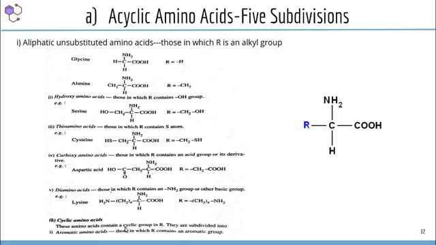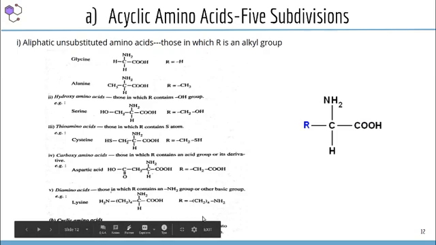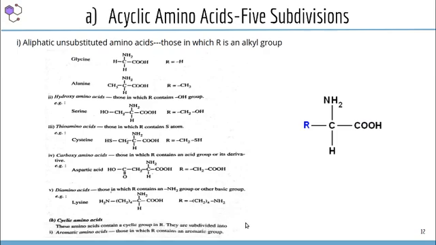These amino acids contain a cyclic group in the R group. As the name itself indicates, the side chain R group contains a cyclic R group. These are again subdivided into 3 classes: aromatic amino acids, heterocyclic amino acids, and rare amino acids.